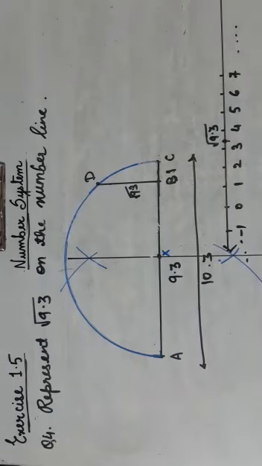Now if you notice, root 9 is what? 3. So root 9.3 should be somewhere in front of 3, right? So it is in front of 3. Let us name this point as X. X denotes root 9.3 on the number line.